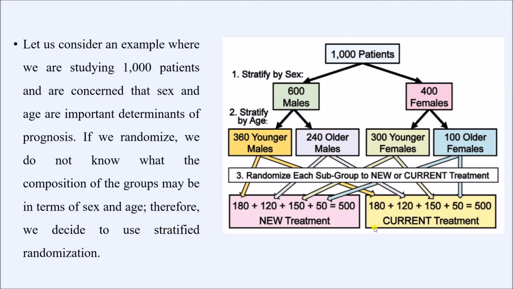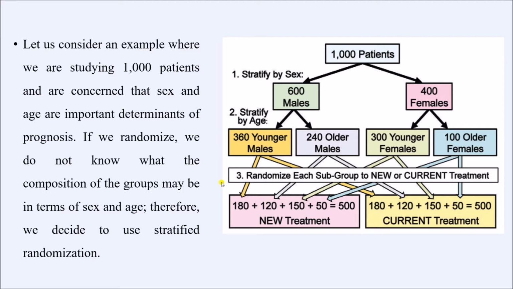So if we add them up, we have 500 subjects in the new treatment group, 500 subjects in the current treatment group, and if you look at them closely, you will see the number of males and females as well as the age group will be similar in both the treatment groups. So by this we could nullify the effect of gender as well as the age group on the outcome of the study.